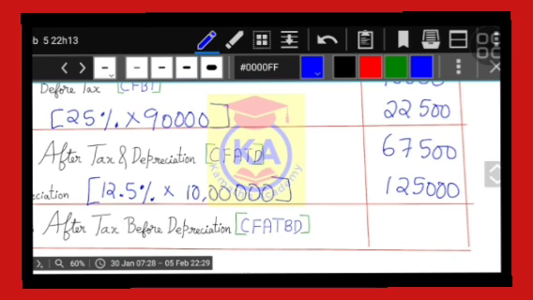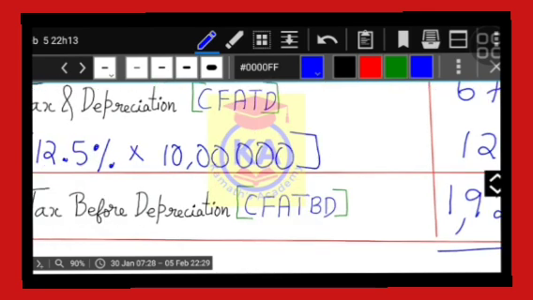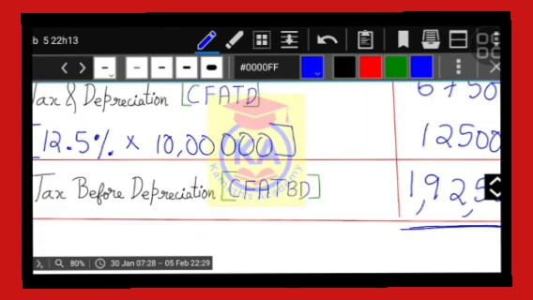So 67,500 plus 1,25,000, the answer will come up to 1,92,500. So this is the value of cash inflows, or you can call it CFATBD, cash flows after tax before depreciation. You require this value.